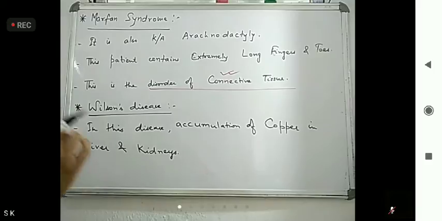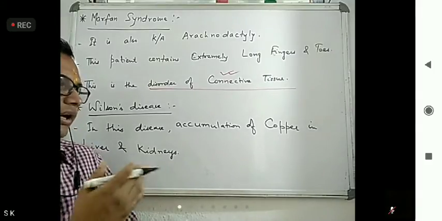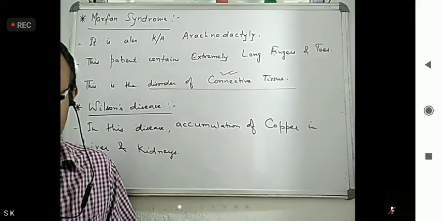Liver and kidney contain an extra quantity of copper, that is accumulation.